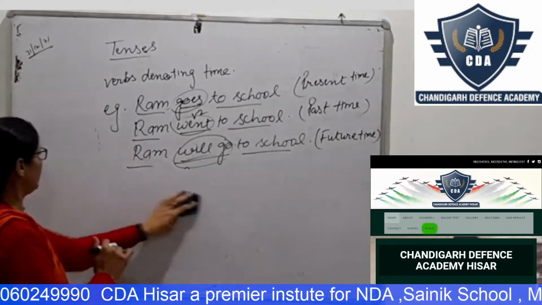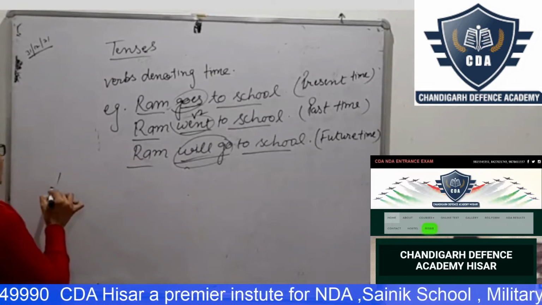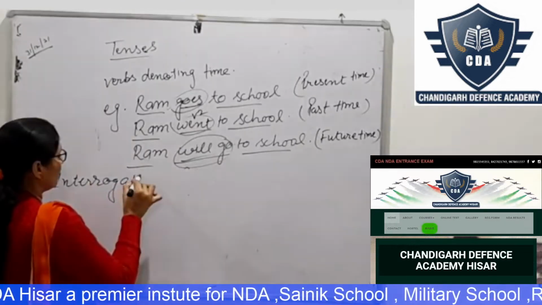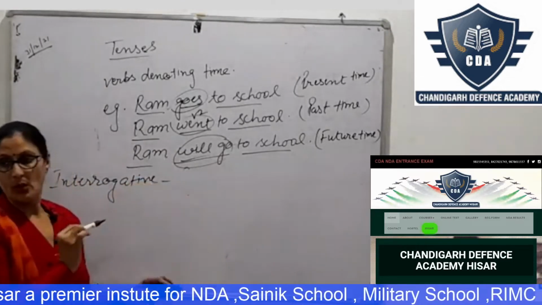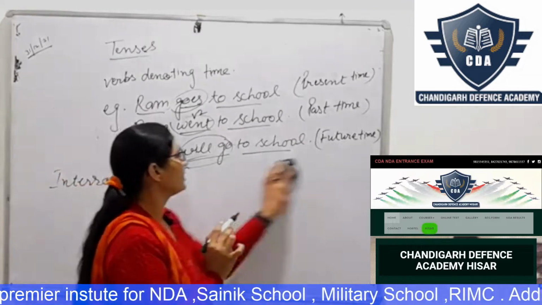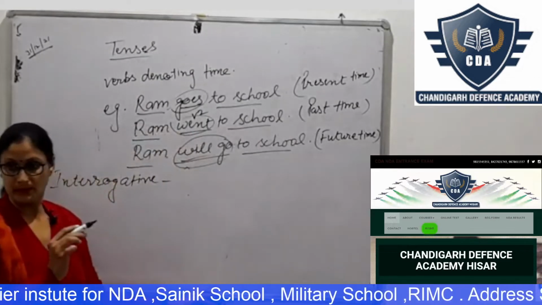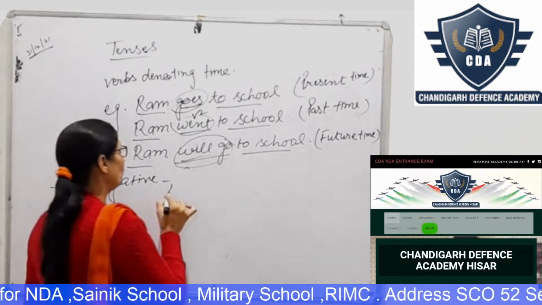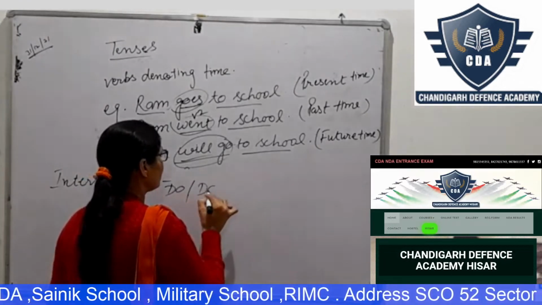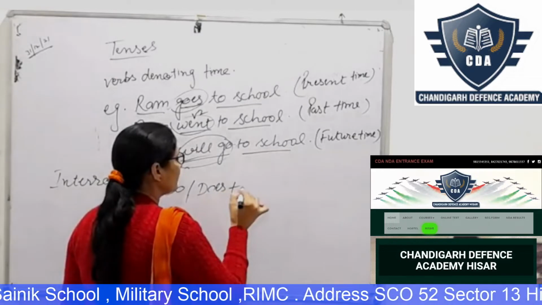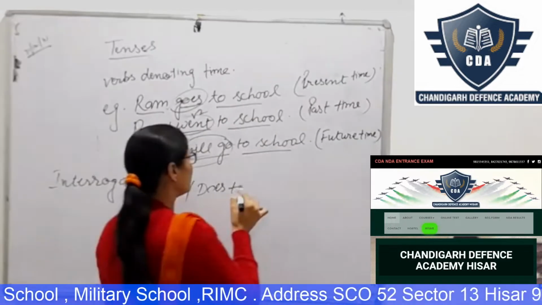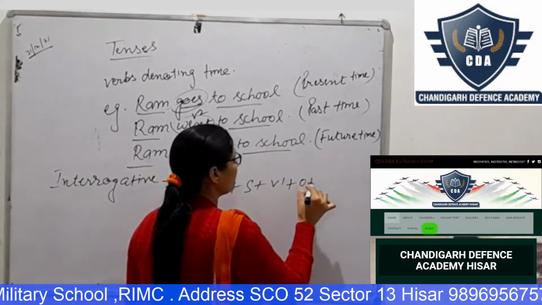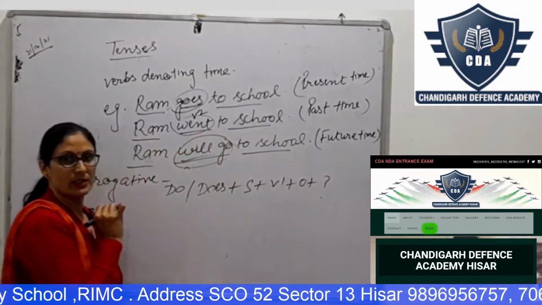Now let's see here interrogative. What is the structure in interrogative sentences? First, do and does. After that, subject, then V1, then object, then question mark.